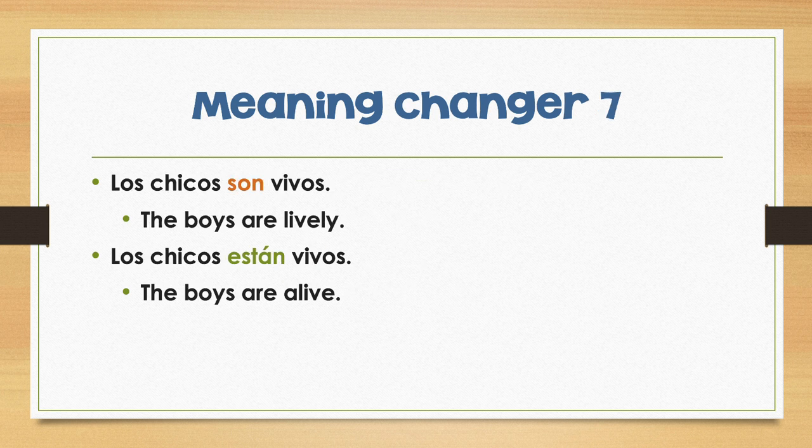Next, we said that being alive or dead is used with estar. So what if we use vivo, for example, which generally means alive? What if we use it with ser? If you use it with ser, it means that someone is lively, like their personality is full of energy and spark.